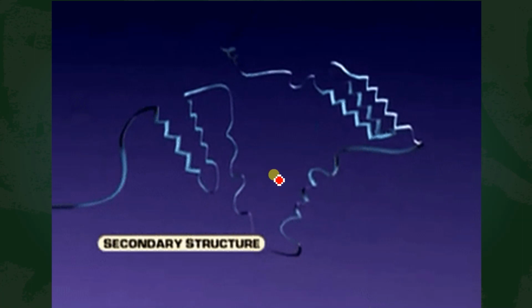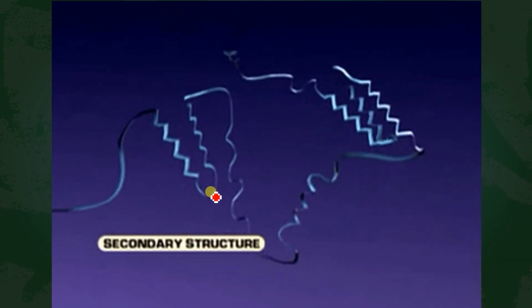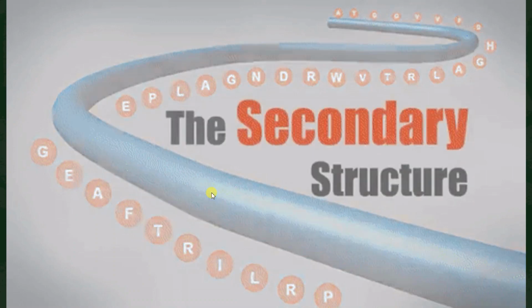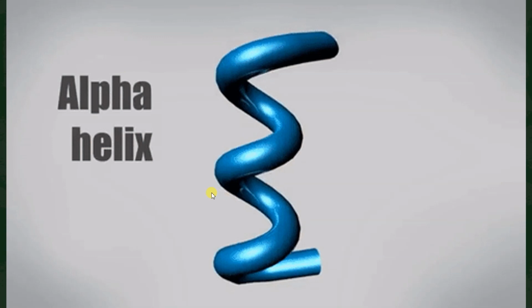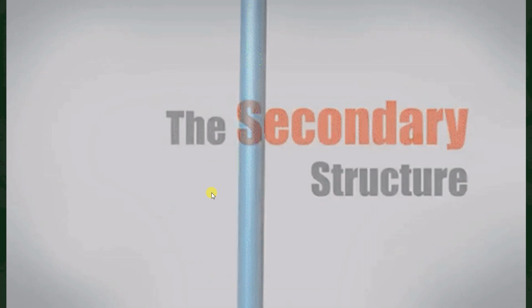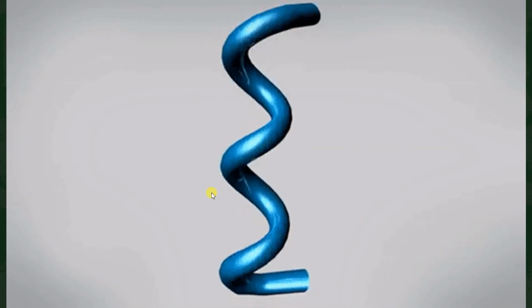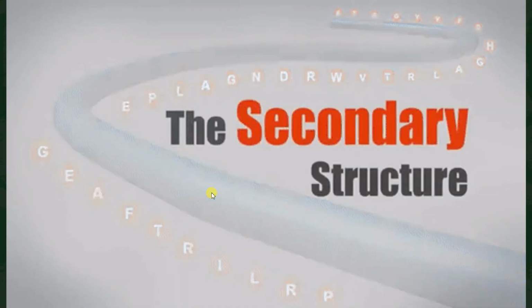Okay, so now next thing. This is the primary structure it was. Now it is going to be a little coiled, and this is going to give you the secondary structure. Yes, this is the primary structure. Now it is going to be a little coiled, and that is going to lead to the formation of secondary structure. You can see the secondary structure like this, how it is going to coil. This is alpha helix, and this is the folding of bond, this is side chain. And when the secondary structure is beta pleated, how it will form. You can see that I only have the diagram of the alpha helix.